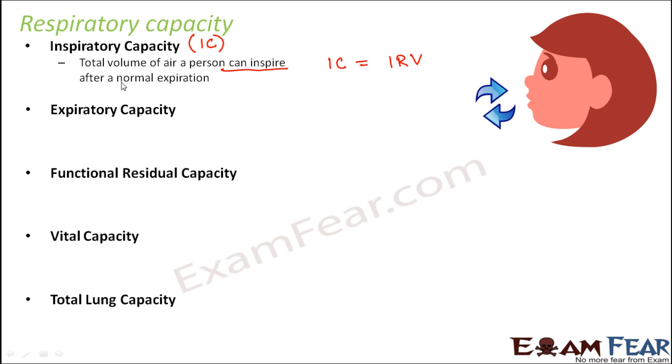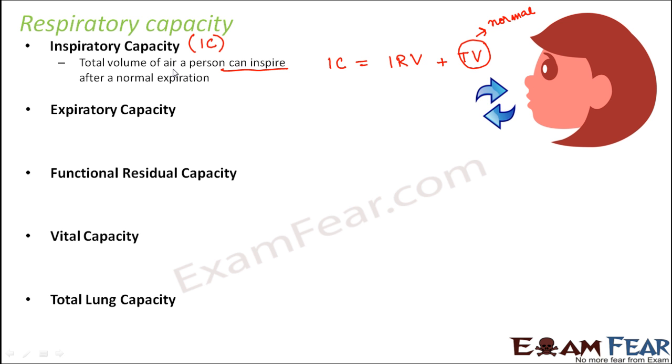Because if he has already done a normal expiration and again wants to inspire, under normal condition how much can he inspire? That is the tidal volume.